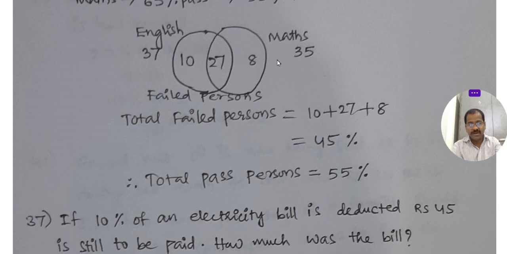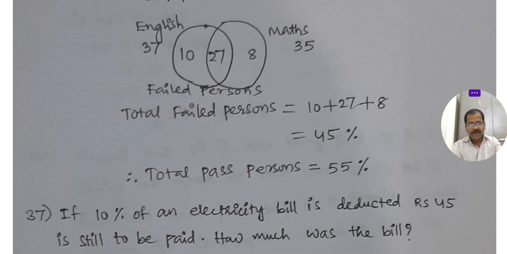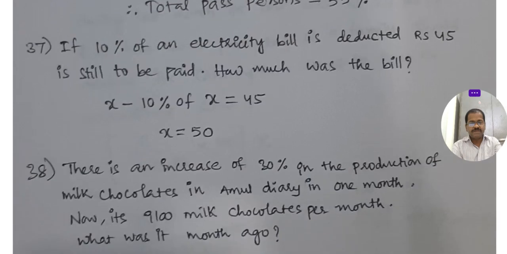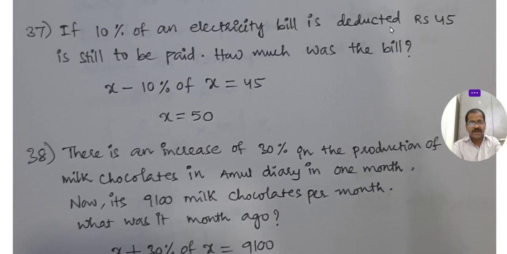Total maths failed 35. So these 8 are only in maths failed. Only failed in English 10. Both subjects failed 27. You see here, total failed persons 10 plus 27 plus 8, 45% total failed. Total pass persons 55%.